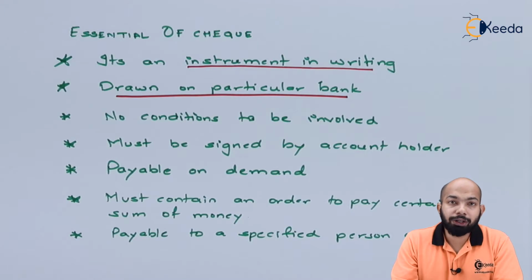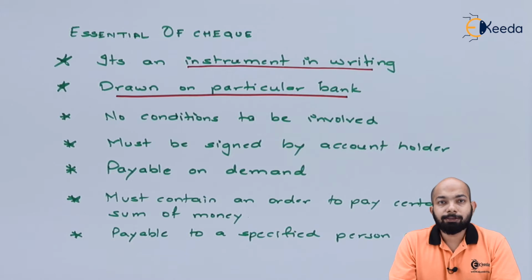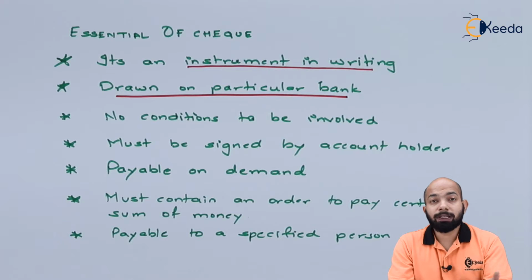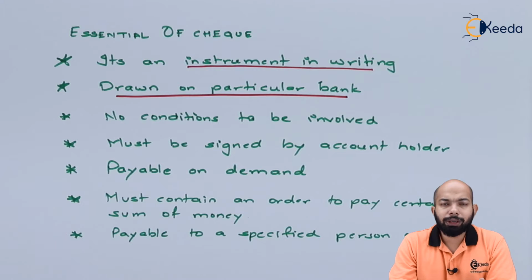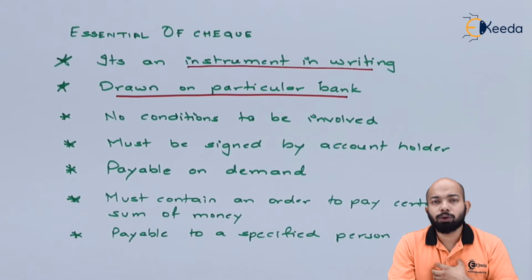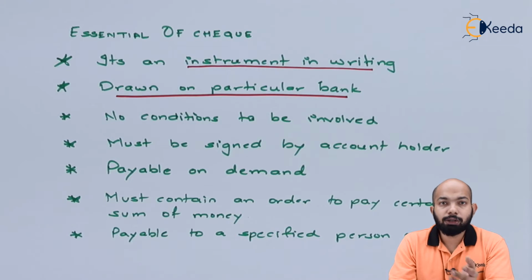It is drawn on a particular bank. That means every specific bank has their own check leaves. So whenever you have a check from HDFC, it can be withdrawn only from the HDFC bank. If it has to be given for presentment or issuance, it can be given to any other bank as well. If I am the holder of an HDFC bank account, I can give HDFC checks to any client and he can deposit into his bank account irrespective of whether it is HDFC or not.